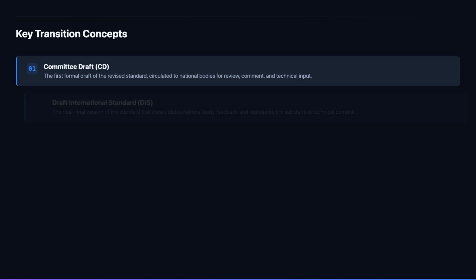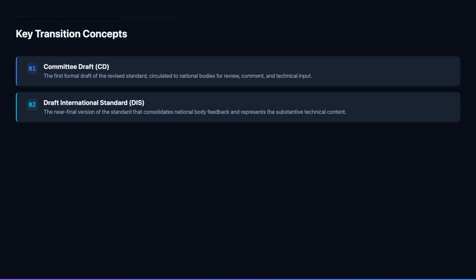A draft international standard is the near-final version that consolidates all feedback from the CD stage into a coherent, technically complete document. The DS is the most useful reference for transition planning because its clause structure and requirements closely mirror what will appear in the published standard. Organizations that conduct their gap analysis against the DS can begin implementation work with confidence that the requirements are unlikely to change materially before publication.